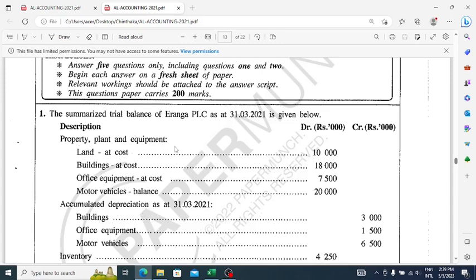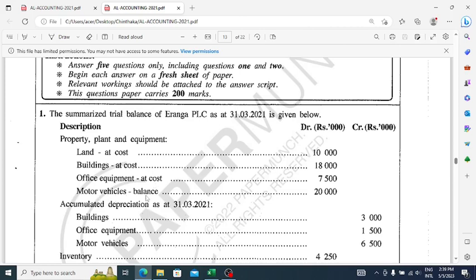Property, plant and equipment: land at cost 10,000. Please keep in your mind the figures are in thousands, right? You have to be careful when you are preparing your financial statements, because here they have given the figures in thousands.